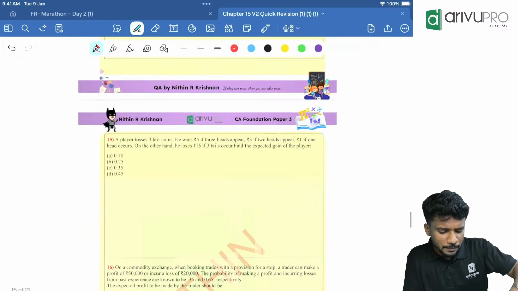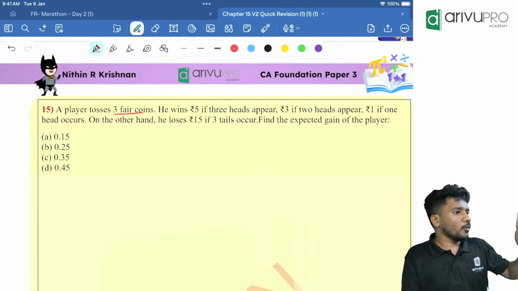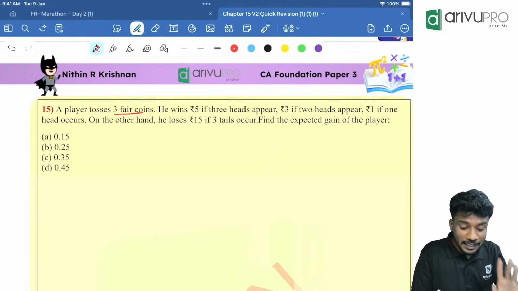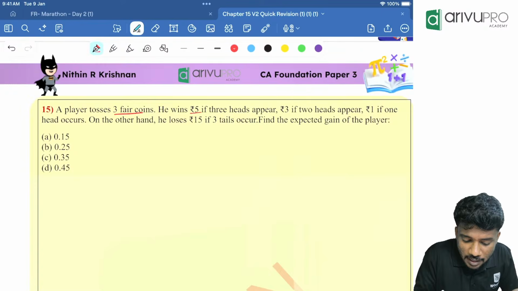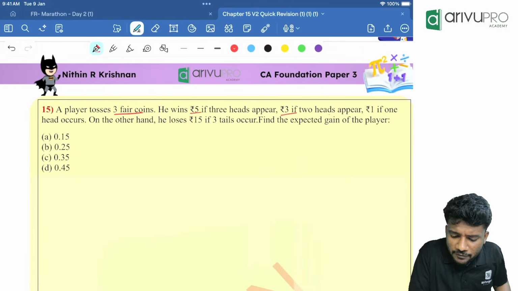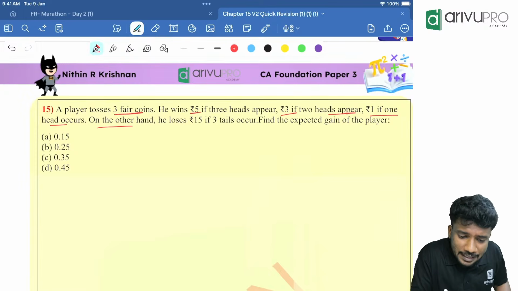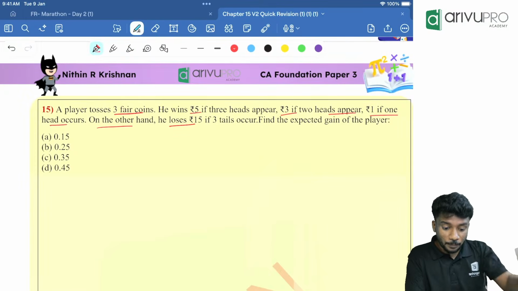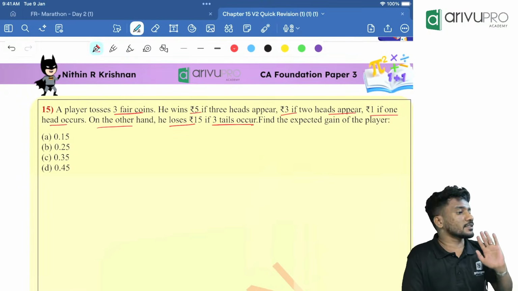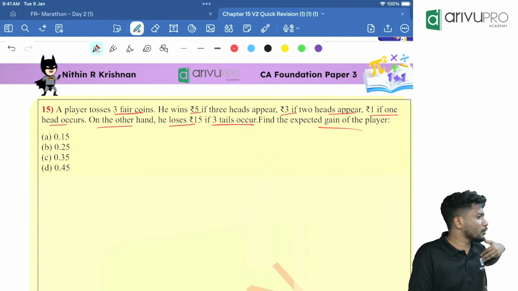Next question, people. Have a look here. A player tosses 3 fair coins. How many fair coins are there? 3 coins are getting tossed. He wins 5 rupees if 3 heads appear, 3 rupees if 2 heads appear, 1 rupee if 1 head occurs. On the other hand, he loses 15 rupees if 3 tails occur. Now, people, we need to find the expected gain, or the expected value.